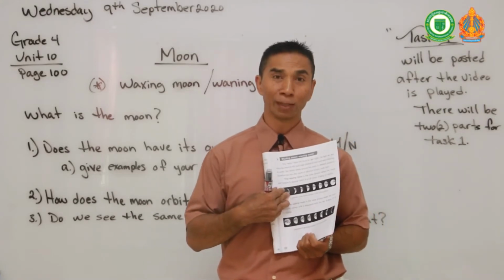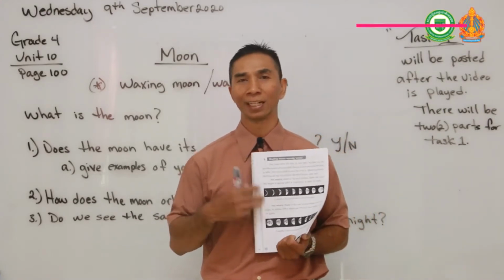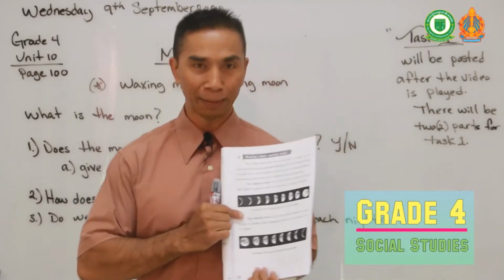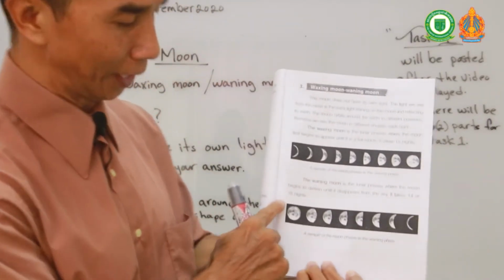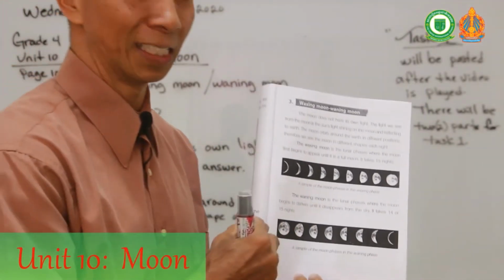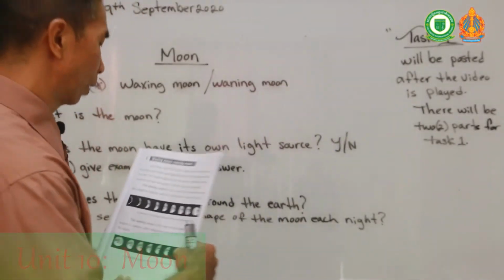If you don't remember some of this, you can review your science lesson that we went through a few months ago, and it tells you all the shapes and sizes of the moon. As you see on our page 100, there are a lot of shapes of the moon and different size phases of the moon. Okay.